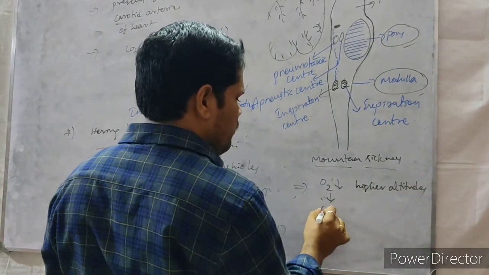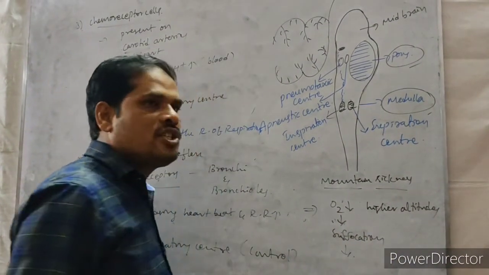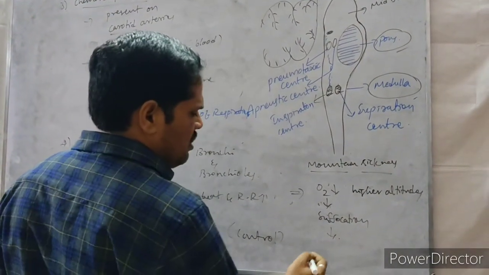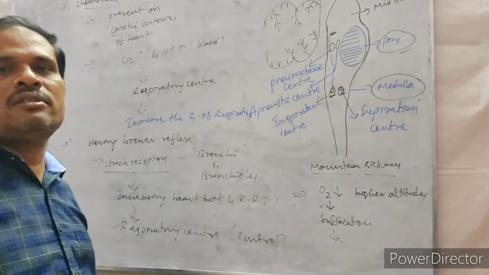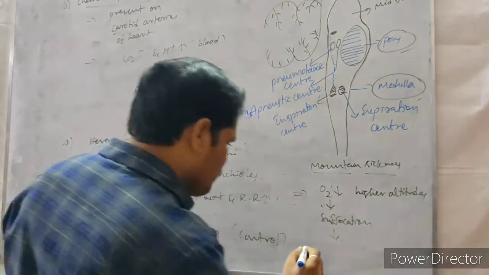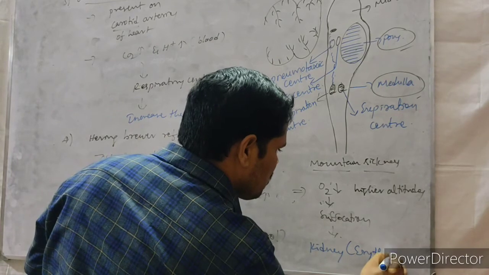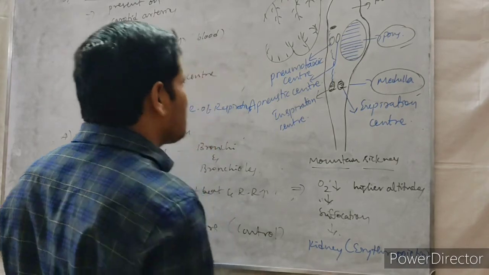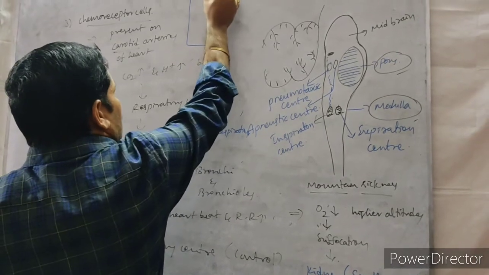That's why the person will face suffocation. Suffocation means uneasy to survive. What is the reason? Oxygen is less. Then what happened? The erythropoietin hormone is produced by the kidney, which is helpful so that an additional amount of RBC cells are produced. The kidney produces the erythropoietin. This erythropoietin activates what? Bone marrow.